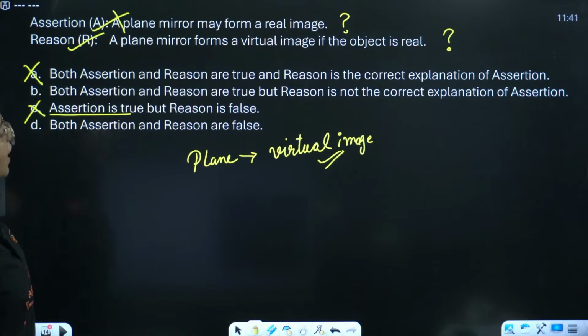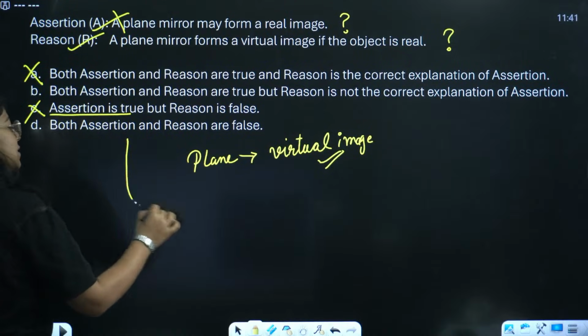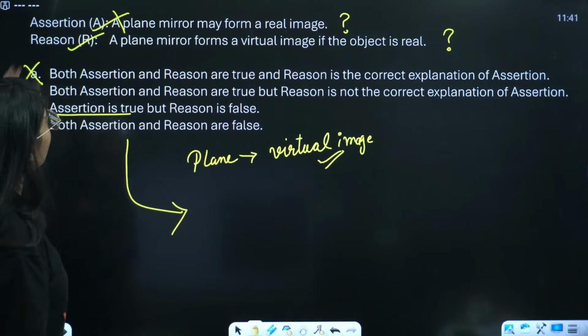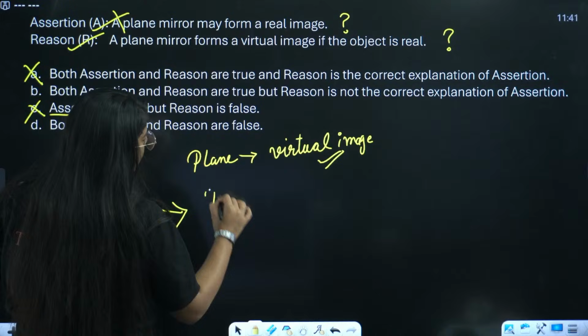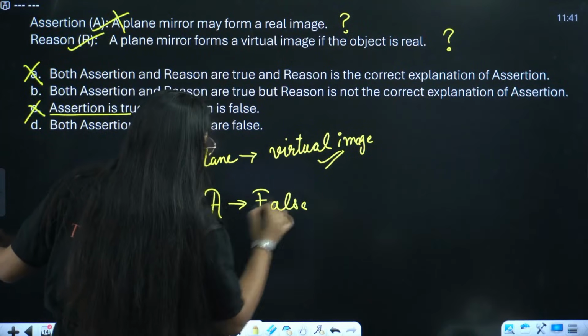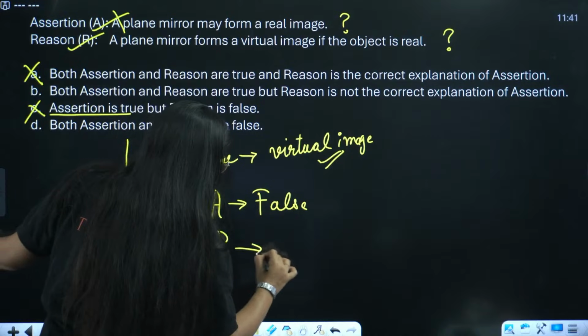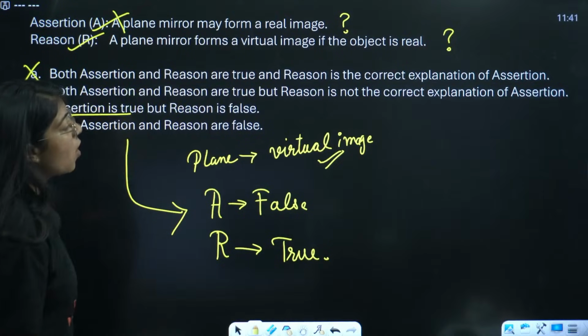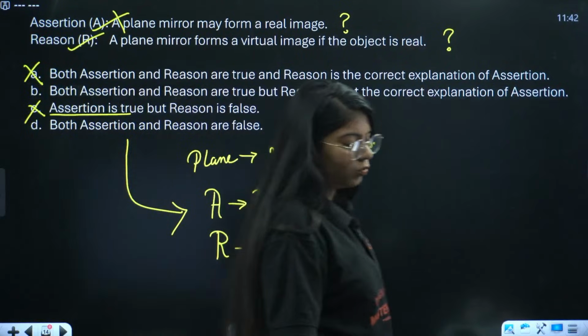So, in this question, you will get grace marks. But this is definitely wrong. Assertion is false and reason is true.